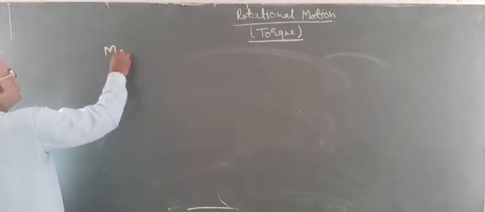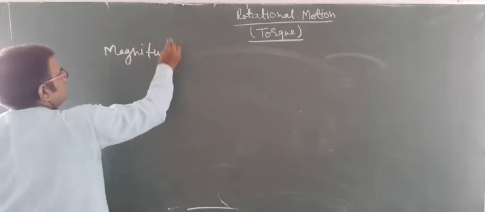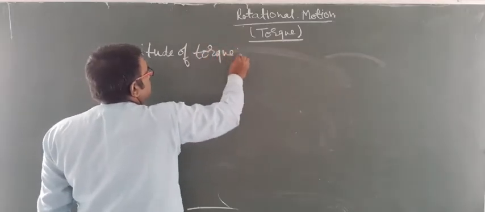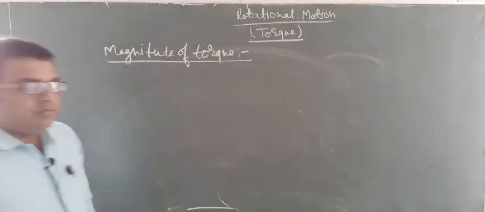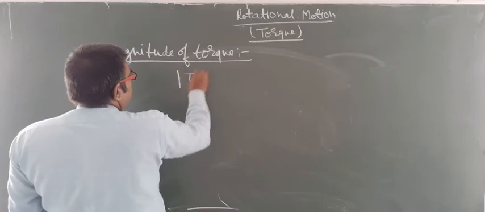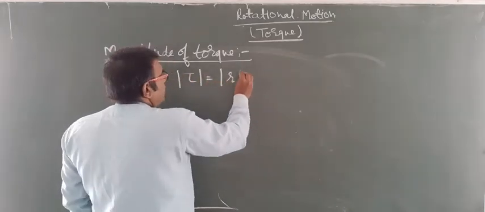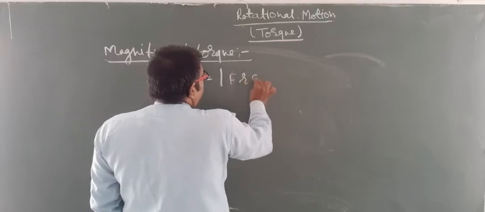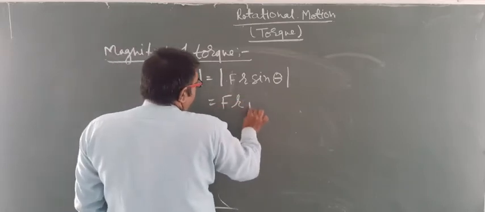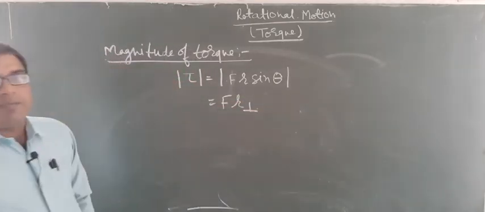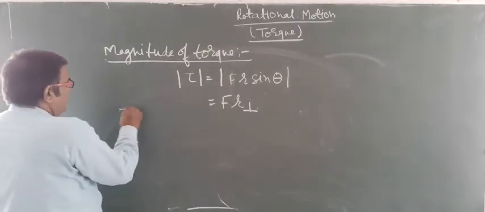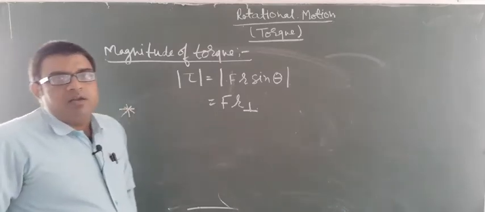Magnitude of torque. What is the magnitude of torque? So the magnitude of torque can be written as tau magnitude is equal to the magnitude of F r sin theta, or you can say F r perpendicular. So torque can be positive, negative or 0.